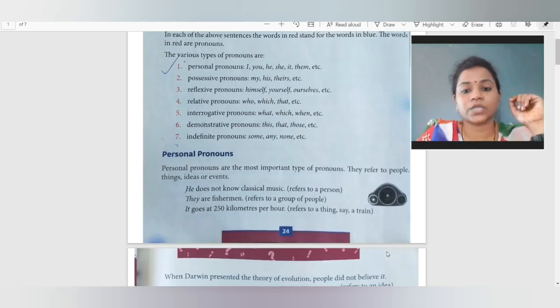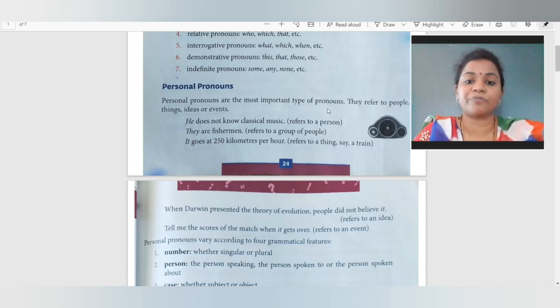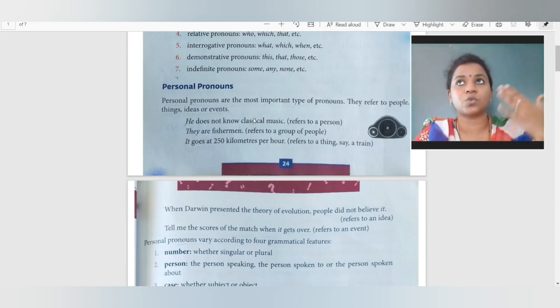Now here we are going to study what is personal pronoun. So personal pronouns are the most important type of pronouns. In all the pronouns, the personal pronoun is the most important type of pronoun and they refer to people, things, ideas or events. They refer to people, they refer to the different things, they refer to our ideas which we are thinking and they refer to the different events which are going to happen.